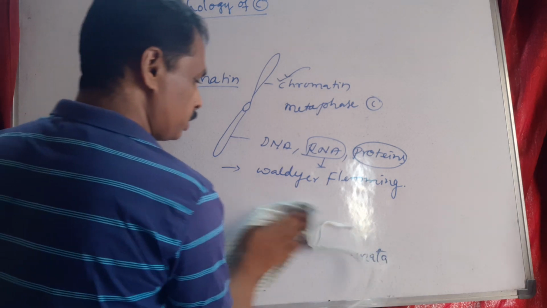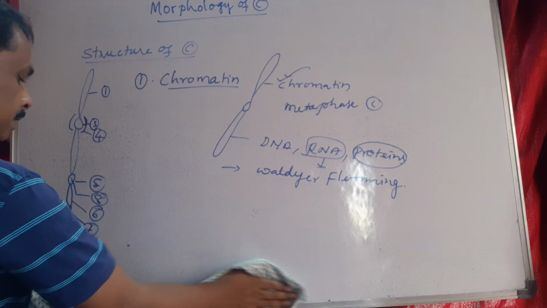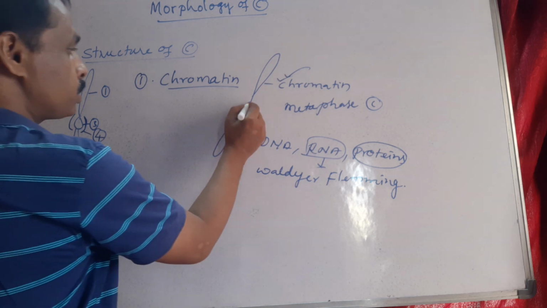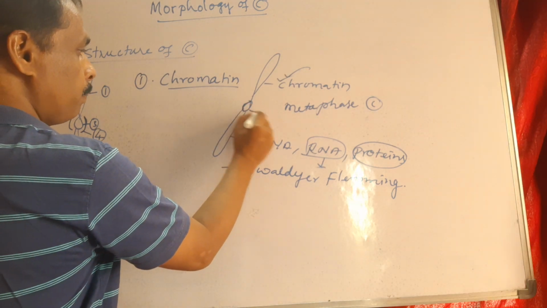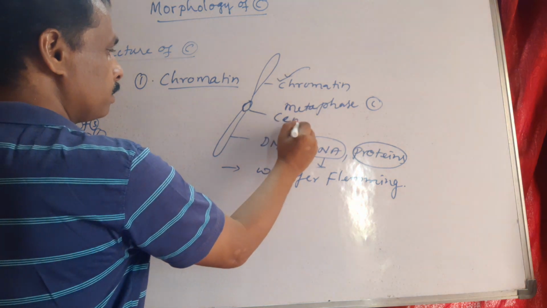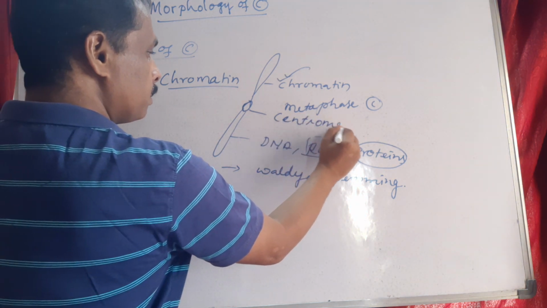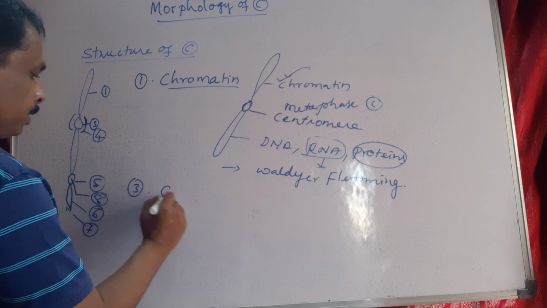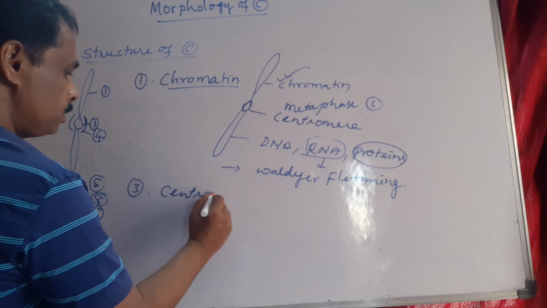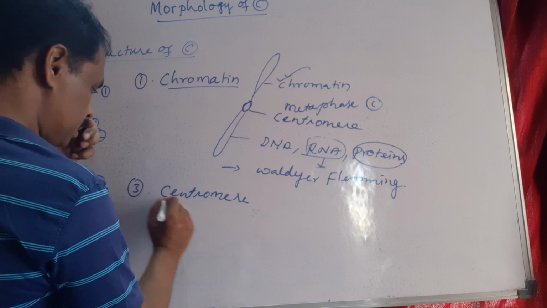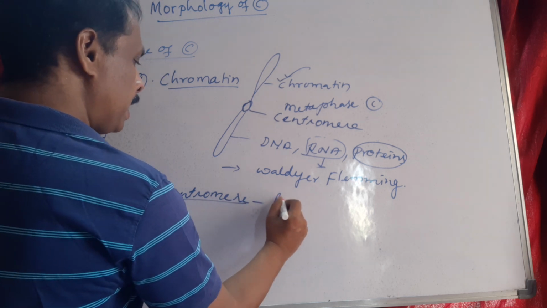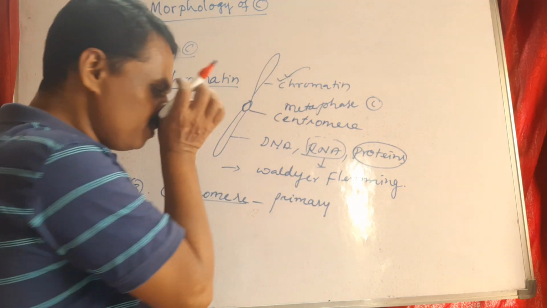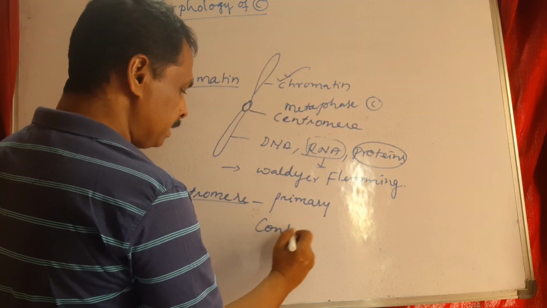Next, third structure. What is the third structure? Third structure is primary constriction, or centromere. Centromere is otherwise called primary constriction.